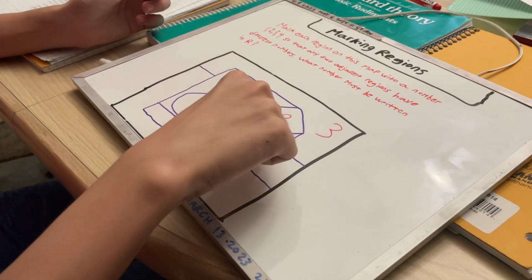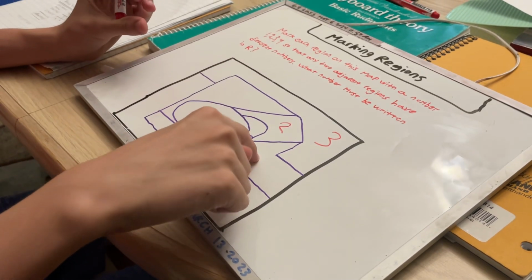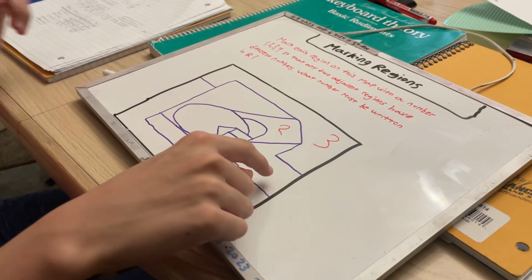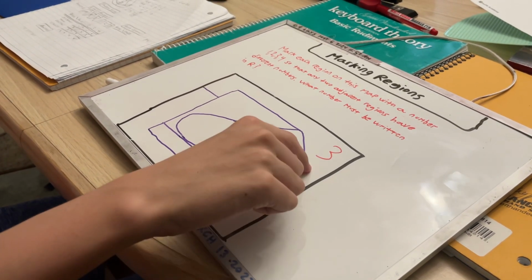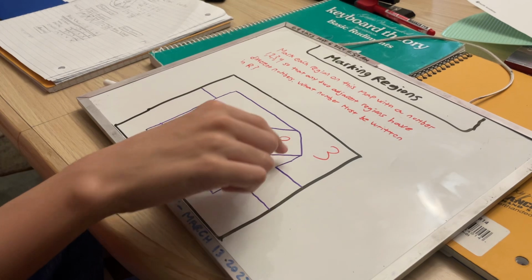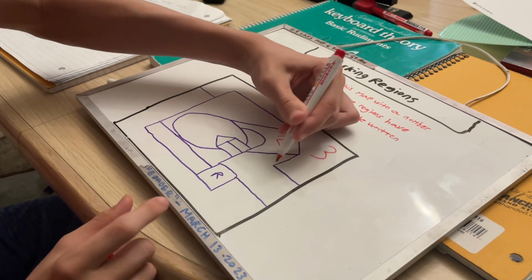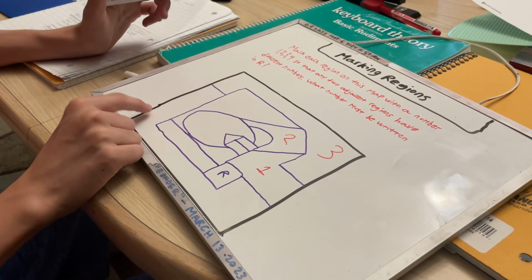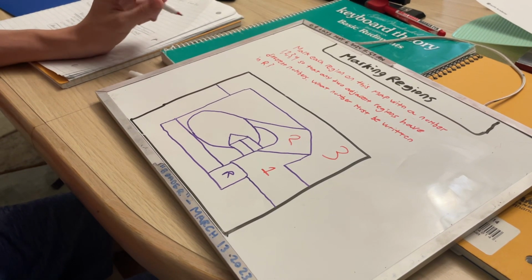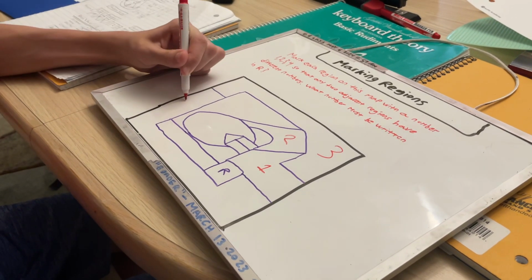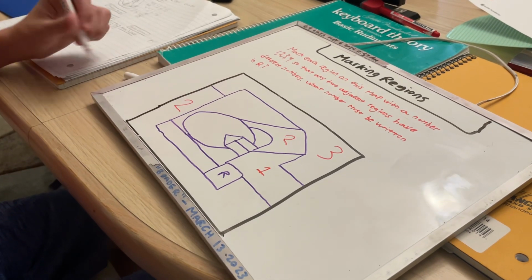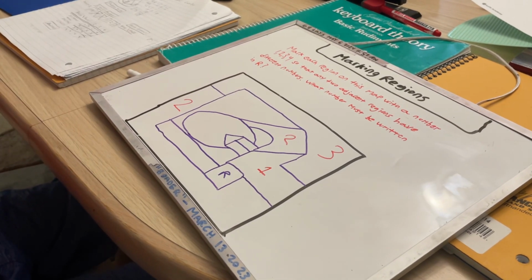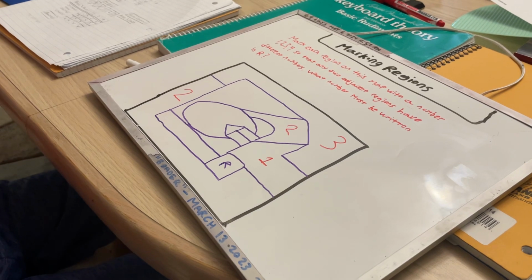And since this region cannot have the same number as this, it would have to be 1, since if it was 3, it would violate this region. If it was 2, it would violate this region. So I put a 1 in here. And then over here, I did another trial and error and just put in a random 2 and worked from there. That's an important technique, just putting in random numbers and then working from there,